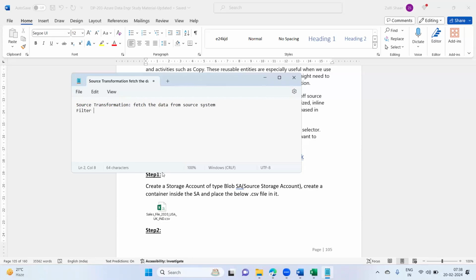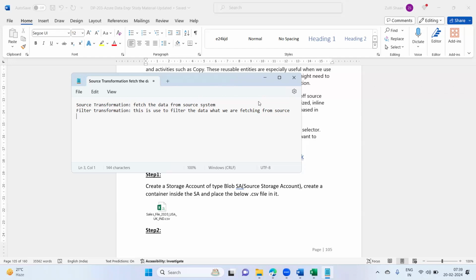The filter transformation is used to filter the data we are fetching from the source. What we are filtering, we'll see in the demo.